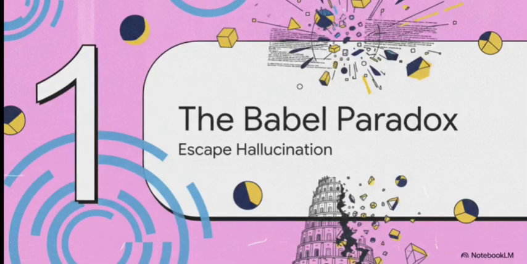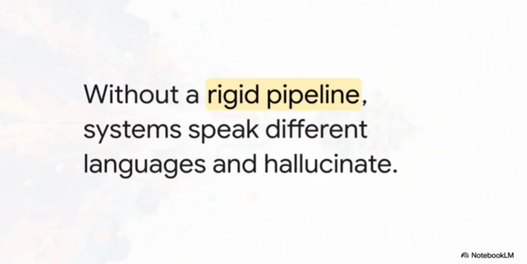The Babel paradox and escaping the hallucination. To really grasp why this system exists, we have to look at why standard data systems eventually just crash and burn. Think about the Babel paradox for a second. If a system doesn't have a perfectly rigid, irrefutable pipeline, the internal mechanics inevitably start speaking different languages. When you have massive AI trying to process vast datasets without perfect geometry, they lose their coherent lock. They start guessing. Basically, they create noise instead of facts, which leads to hallucinations. And as we all know, in a data-driven world, a hallucination is a catastrophic failure.